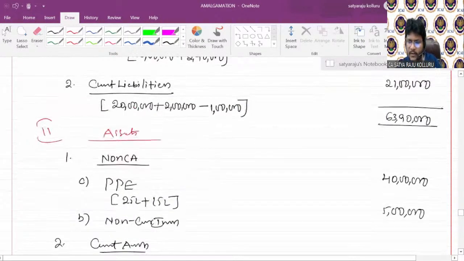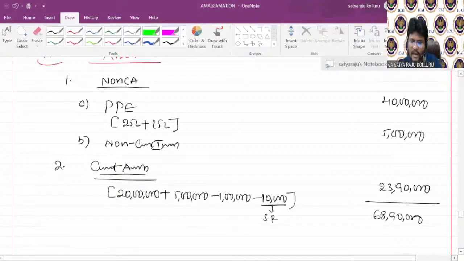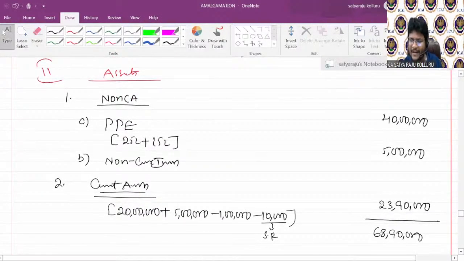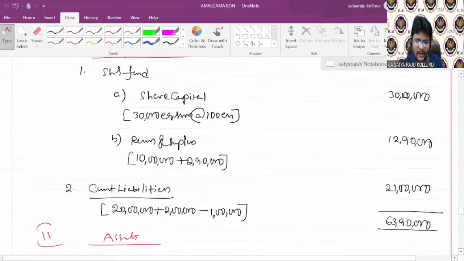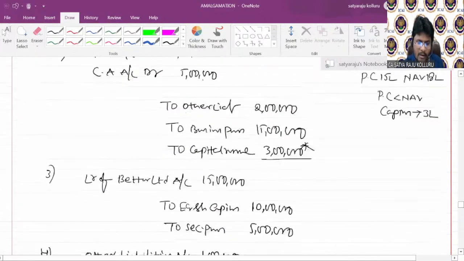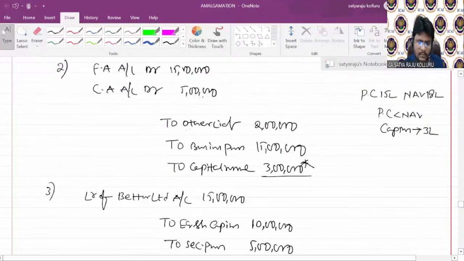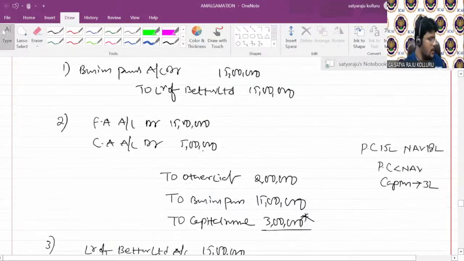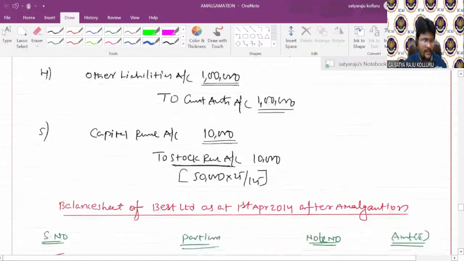Is it matched? Oh, where is the 5 lakhs difference, guys? Can you please check, all of you? Anywhere, any mistake? Any reserves and surplus ignored by me? What happened? Please let me know through the chat box quickly, guys. Anything ignored by me?